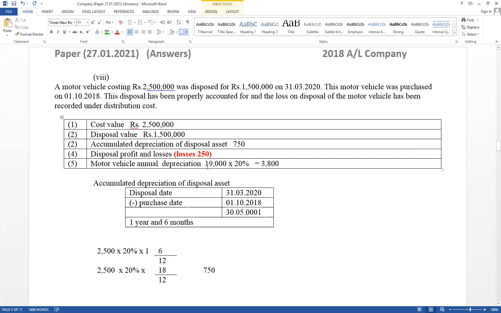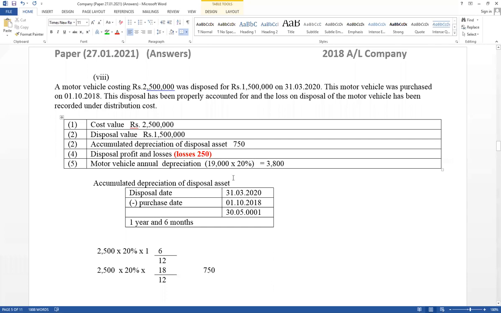It has been recorded already. Think how to calculate annual depreciation. It should be calculated based on opening balance. The reason is the disposal date is given as the end of the year. Therefore, the disposal asset was also available the entire year. Think about the adjustment. It has given the disposal date: the motor vehicle costing 2,500 was disposed for 1,500 on 31st March 20, end of the year. Therefore, the disposal asset was also available the entire year. It has been given that this adjustment has been recorded properly.